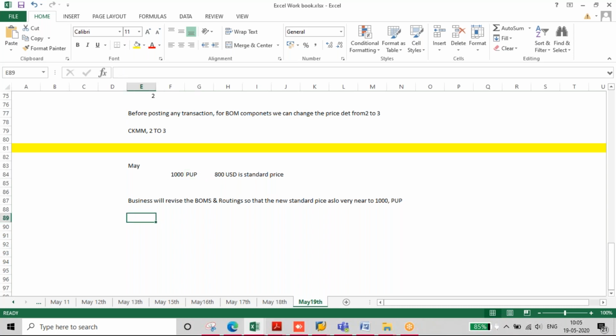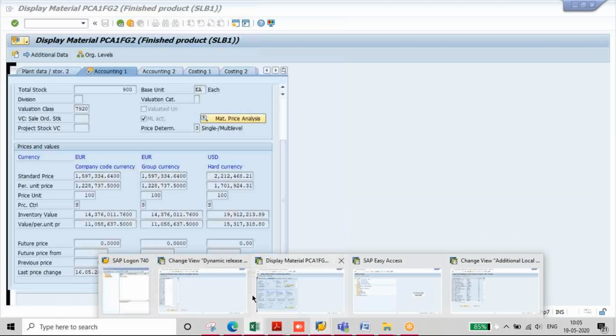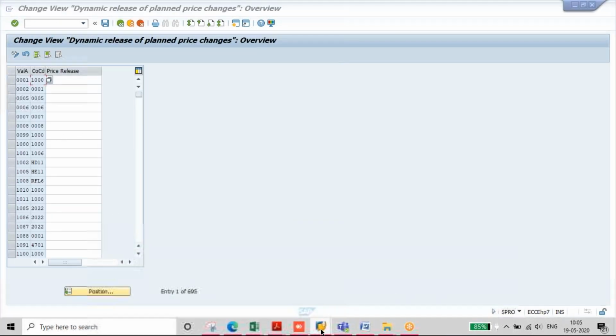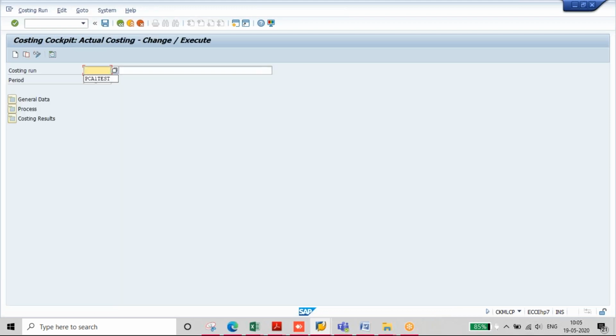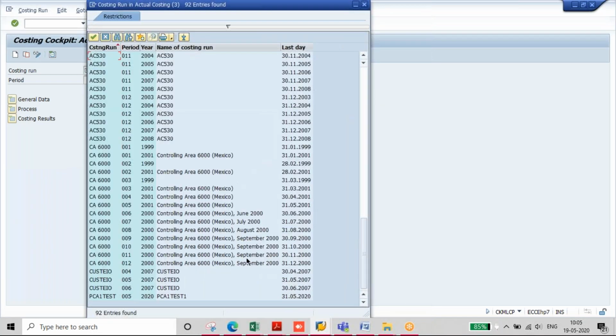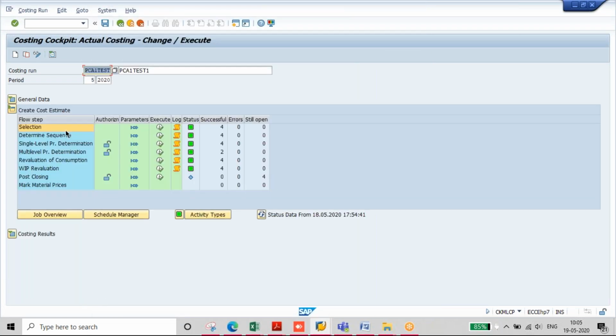That is the configuration of dynamic price changes. In month closing, we have a last step after post closing called mark material prices.